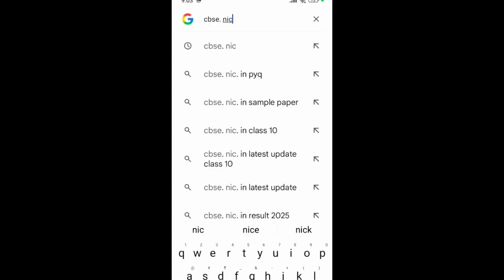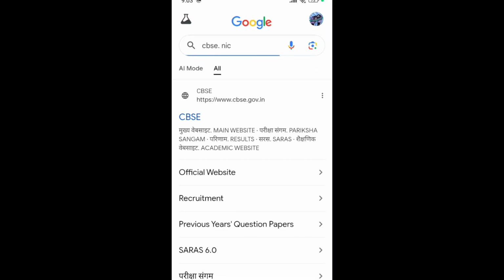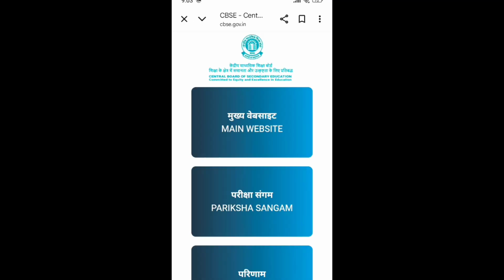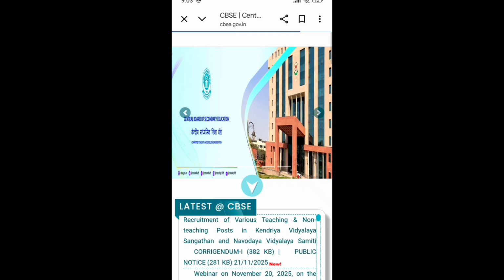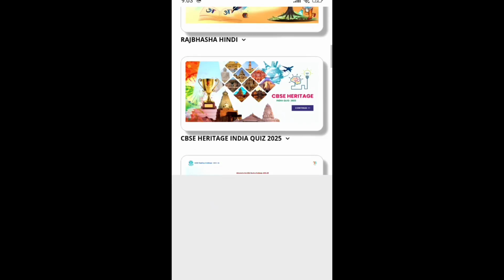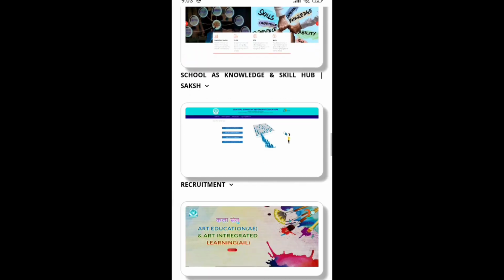Now, to access PYQs and the sample papers, you have to type cbse.nic, then go to the first website, that is the CBSE official website. There go to the main website, and you'll be able to see a lot of sub-branches. There you have to click on board exams.